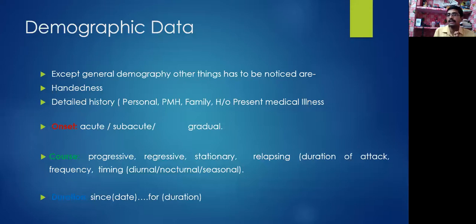Detailed history has to be taken. This is the key of the examination, the key to diagnosing a patient with neurological illness. We should take the personal history of the patient, asking about personal illnesses and personal life. We should ask the past medical history, whether the patient has had any other illness, or a history of the present illness in the past. In the past medical history, we'll also consider the past surgical history. Similarly, we'll ask the patient about social history, occupational history, vocational history, and religious belief.